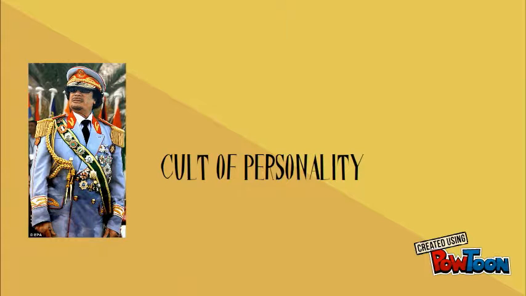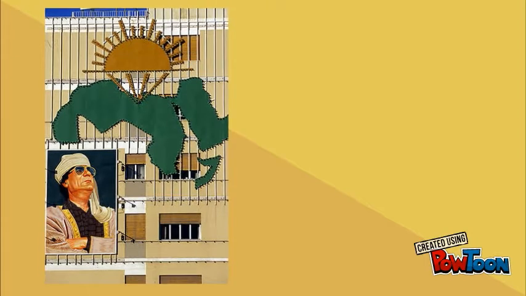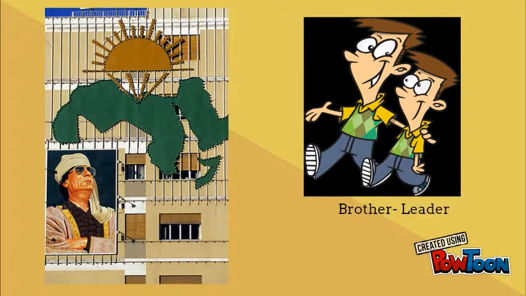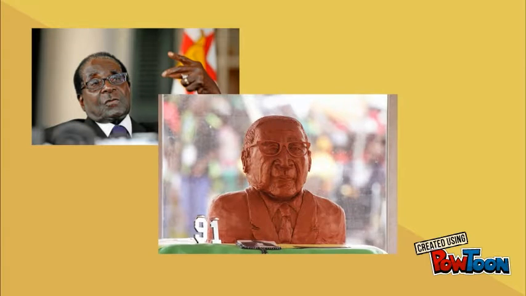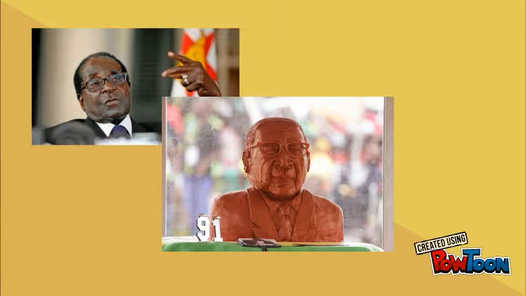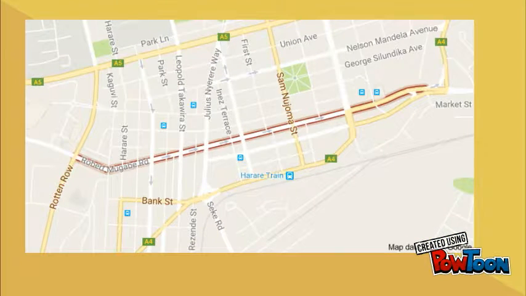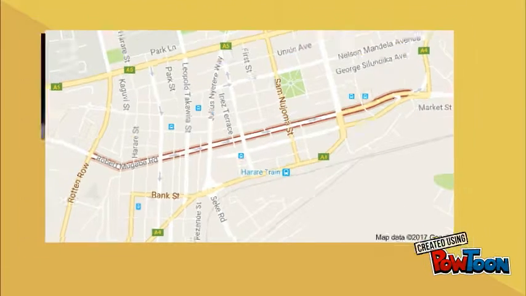Lastly, we will be comparing how the dictators used cult of personality. Gaddafi used cult of personality to be seen as a brother leader, and it can be seen that he was very successful as he stayed in power for 42 years. Cult of personality portrayed Mugabe as a leader who was trying to make Zimbabwe better through economic reforms and liberation. This is also successful as he still remains in power.